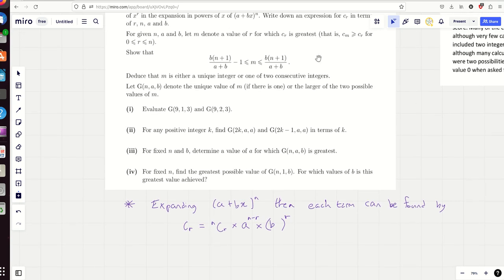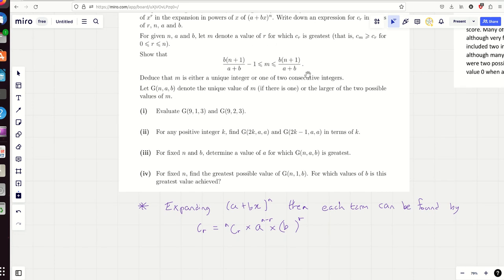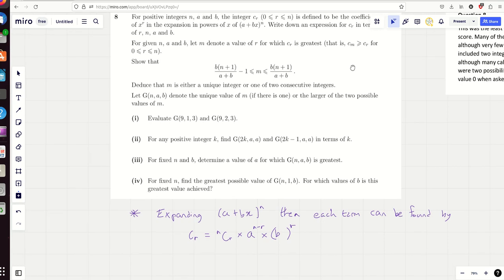We're looking for the biggest coefficient, because m denotes the value of r for which c_r is greatest. So, sorry, we're looking for the position of the greatest coefficient. So you want c_r to be greatest, so maybe there's a 108x cubed in there, and that's bigger than all the other coefficients. Then wherever that is, that position, because r denotes the position in the expansion, it denotes the power on x, yeah? So basically m denotes the power on x which has the greatest coefficient, yeah? I hope that makes sense.